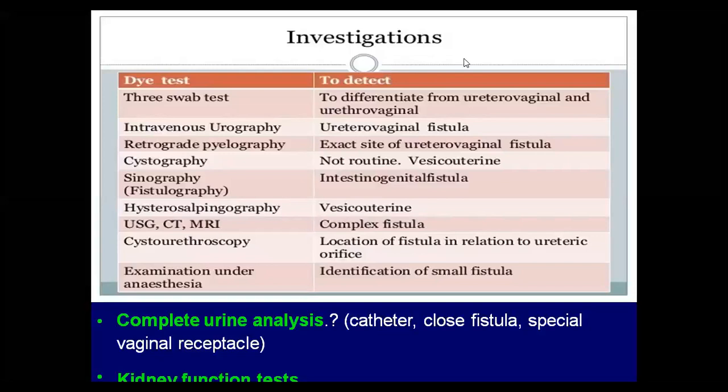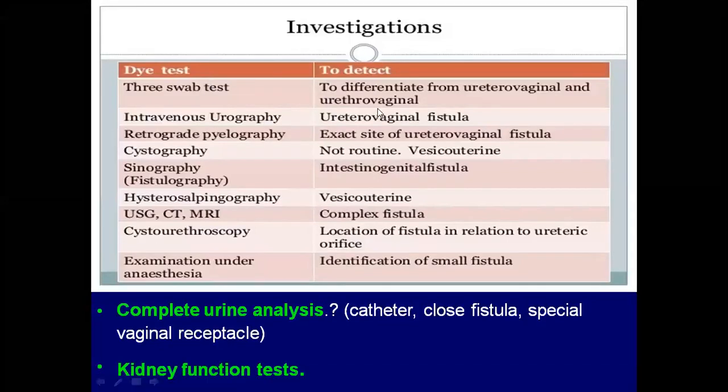So we will continue. What are the investigations? With the 3 swab test, you can differentiate the level of fistulas. Then IVP is to detect ureterovaginal fistula, that is communication between the ureter and vagina.